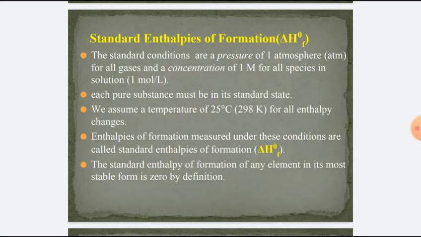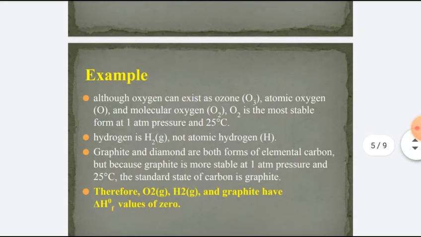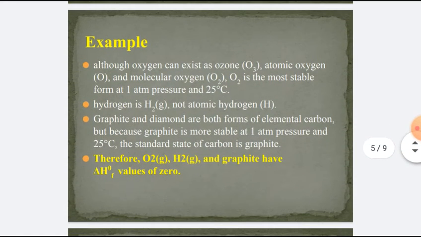For example, although oxygen can exist as ozone, atomic oxygen and molecular oxygen, the molecular oxygen is the most stable form at 1 atmospheric pressure and 25 degrees centigrade. Similarly, hydrogen is in gaseous form H2, not atomic hydrogen.